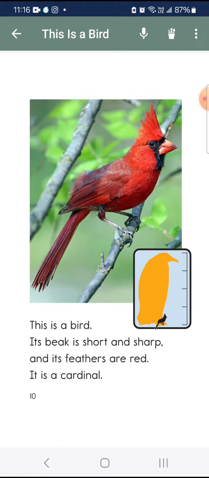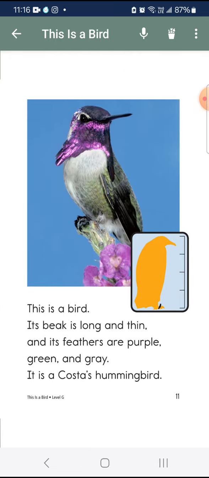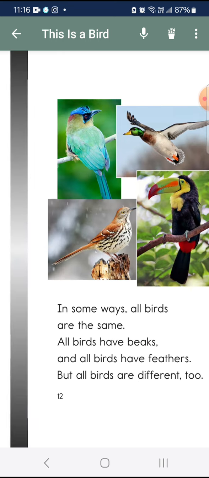This is a bird. Its beak is short and sharp, and its feathers are red. It is a cardinal. This is a bird. Its beak is long and thin, and its feathers are purple, green, and gray. It is a Costa's hummingbird.